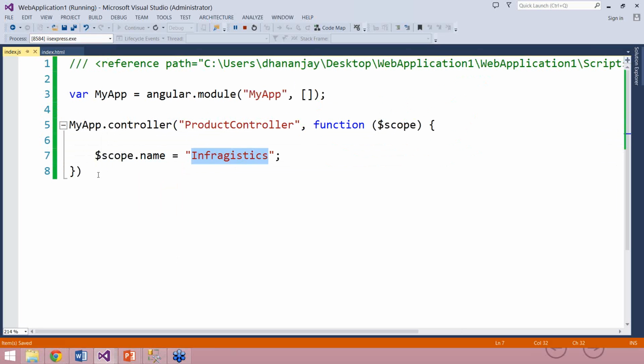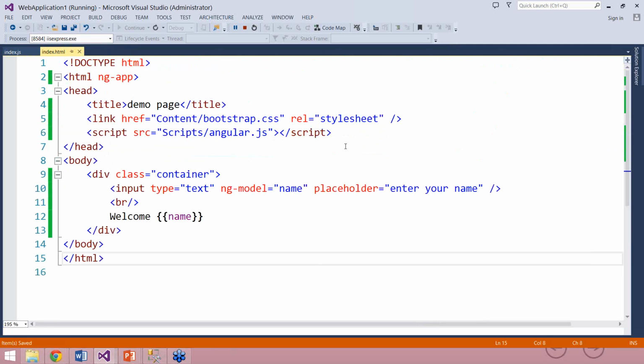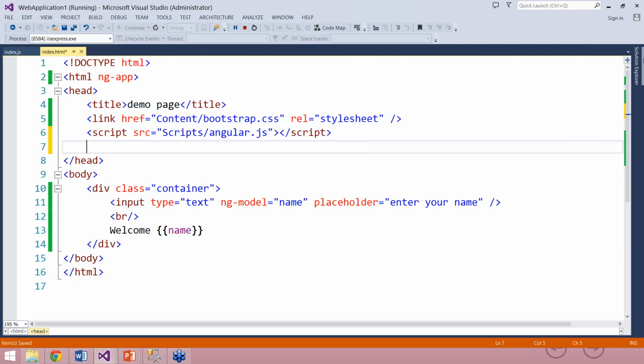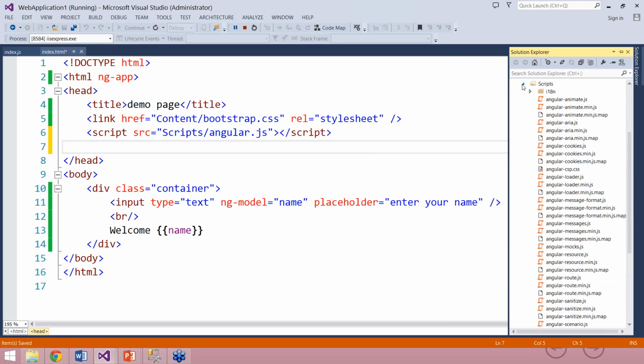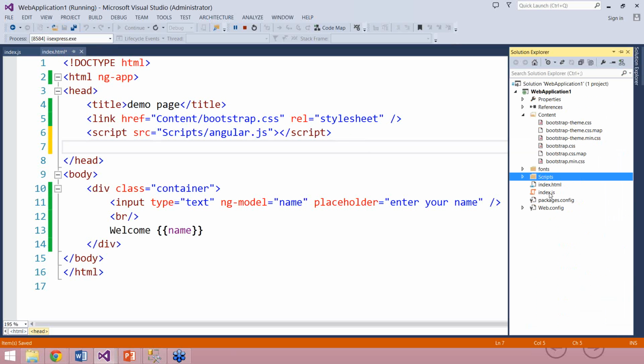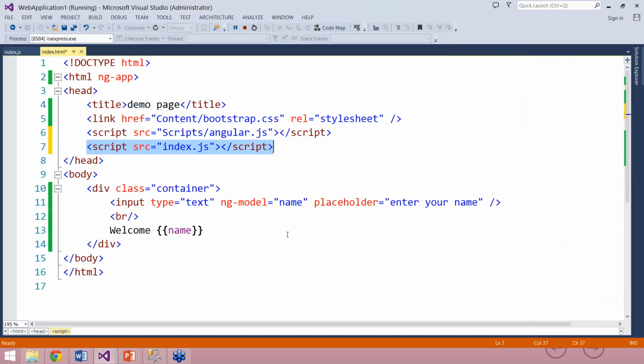Okay, now let us say that we want to display this data on the view, and how we can do that. For that, go to your index.html. Very first, drag and drop the reference of index.js file.